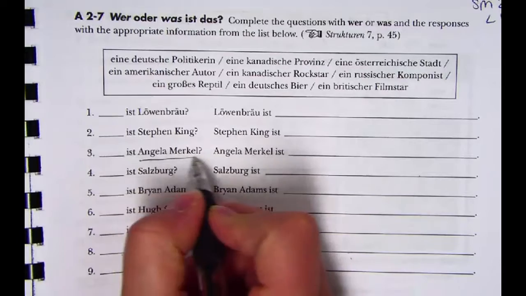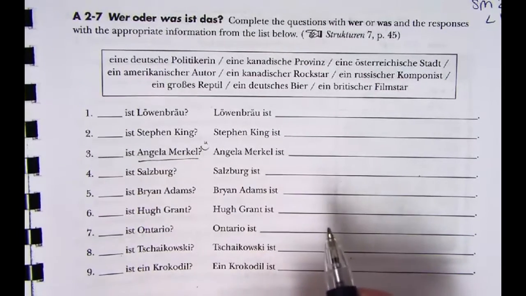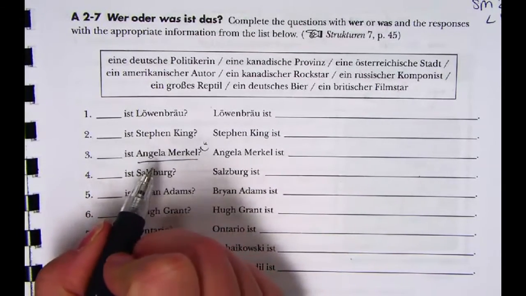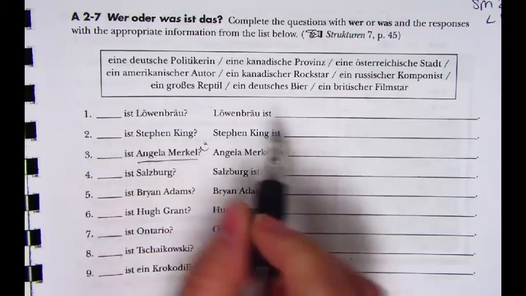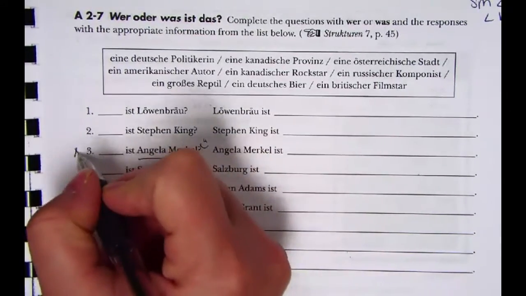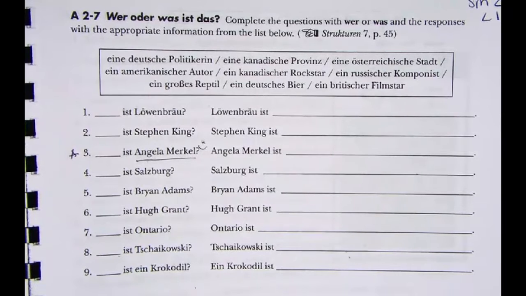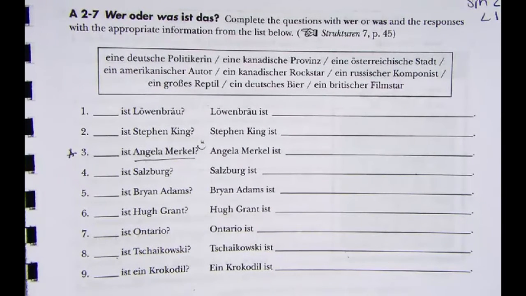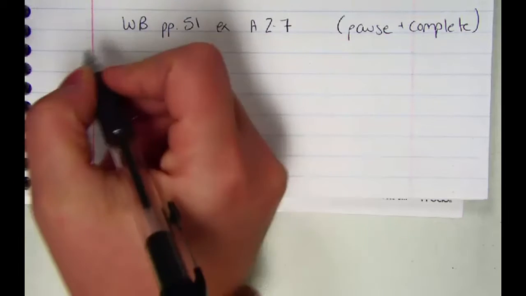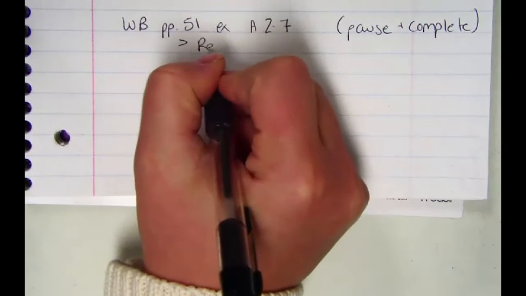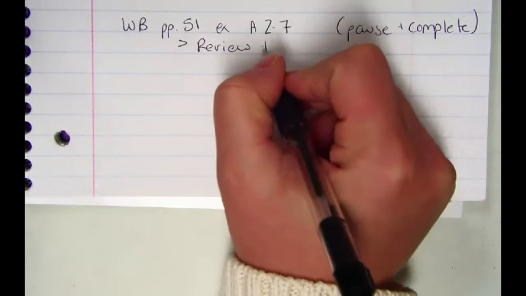Now this person is very important in Germany. She just won Person of the Year for Time magazine this year, so figure out who she is. That is going to be what I want you guys to submit as your answer. Who is this person? Okay. I'm going to give you a couple of minutes. Please pause the video here. We are going to review that activity together. Not right this second, but we will.